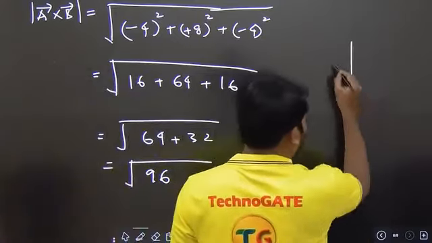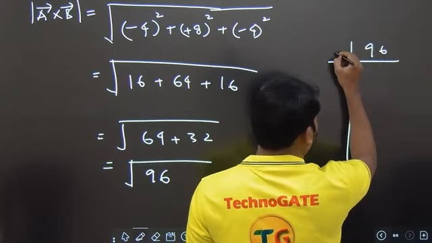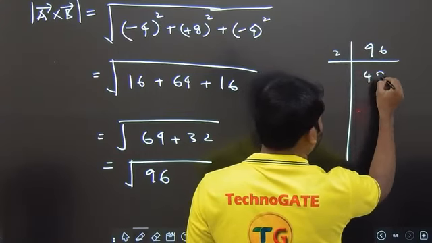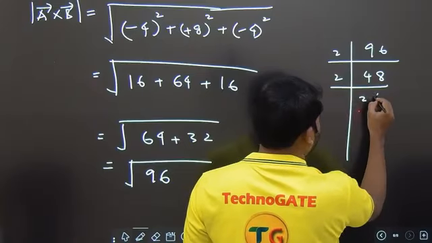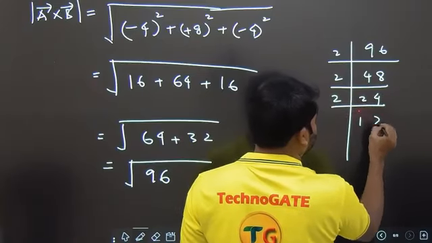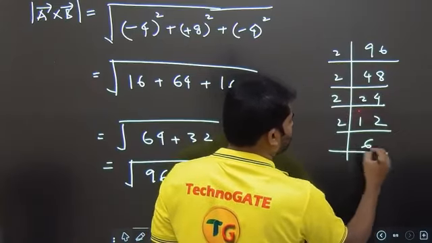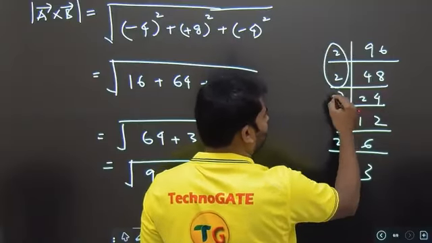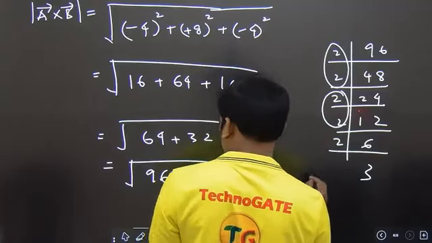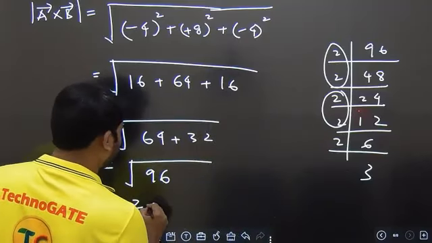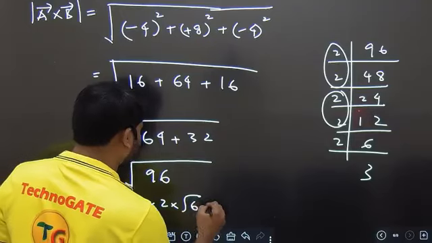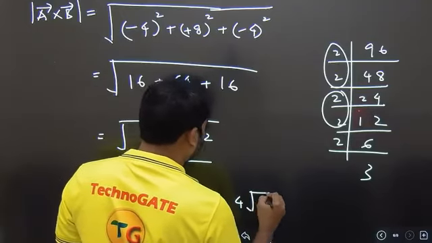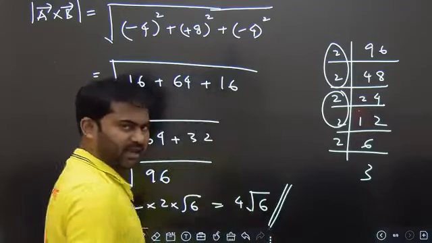If you simplify 96, because square root of 96 is coming up: 2 4s are 8, 2 8s are 16, 2 2s are 4, 2 4s are 8, 2 1s are 2, 2 2s are 4, 2 6s are 12, 2 3s are 6. So we see 2 squared is there and this one. So we have it as 2 into 2 into square root of 6, which comes out to be 4 root 6. This is the answer for the question.